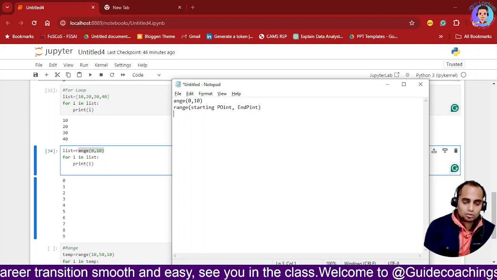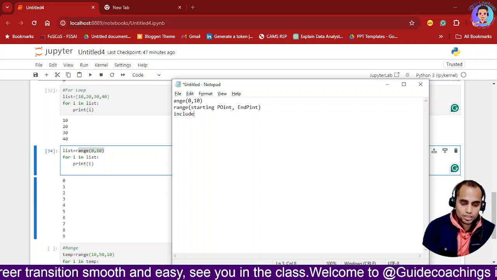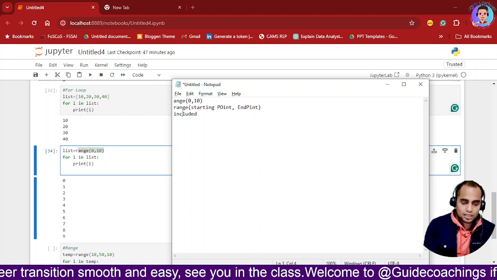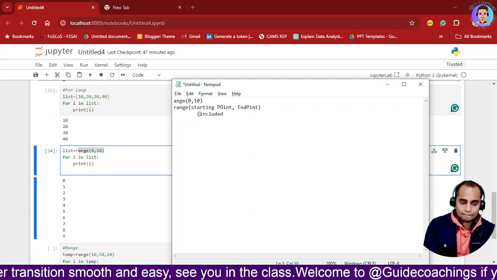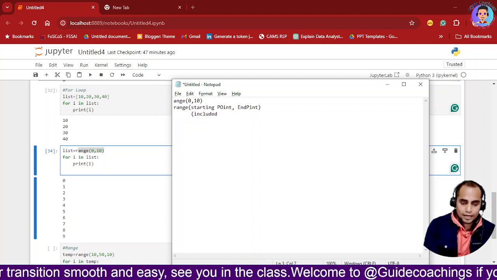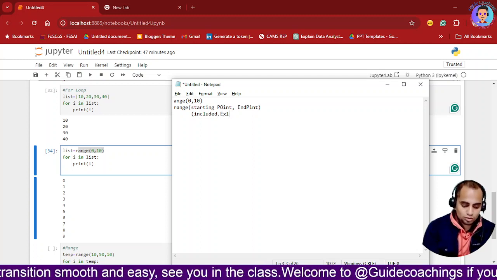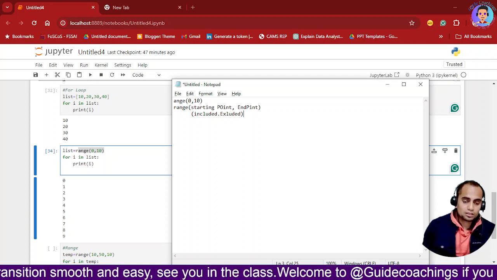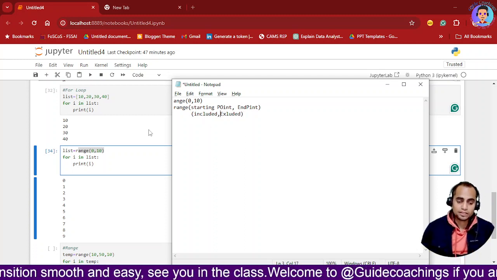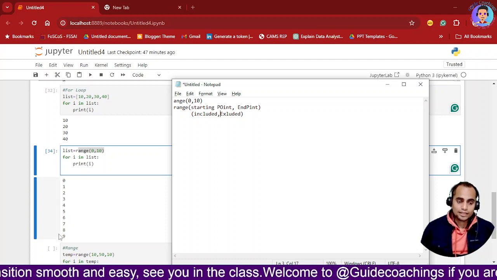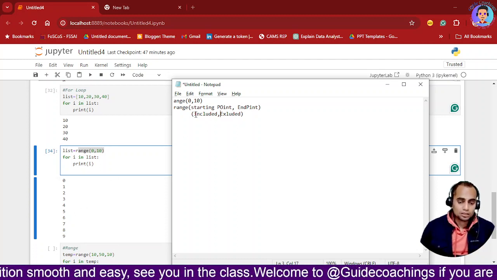Now this starting point is included, and this end point is excluded. That means the last value is not going to be printed. So see, only till the 9th value it is printing, and the 10th value is not printing.